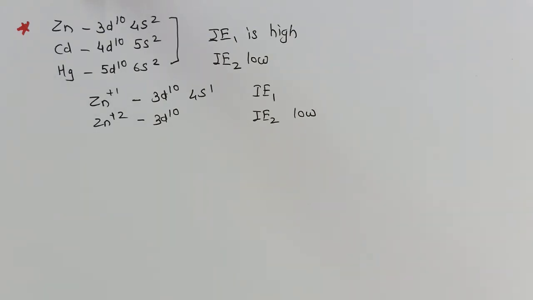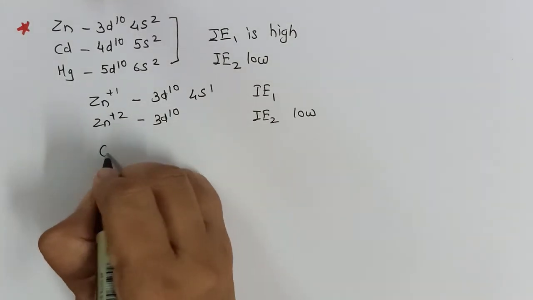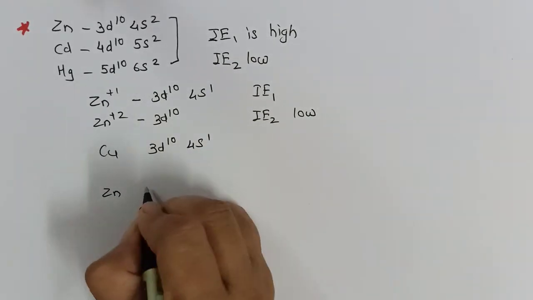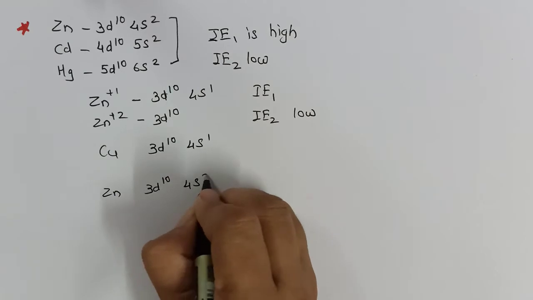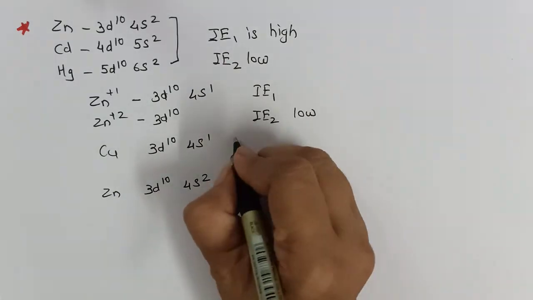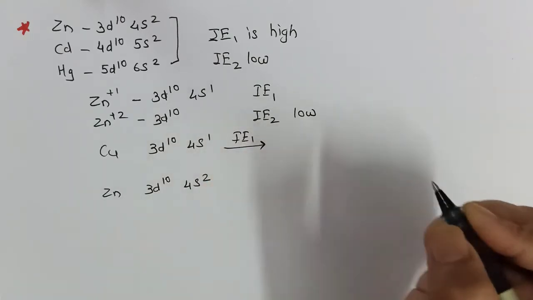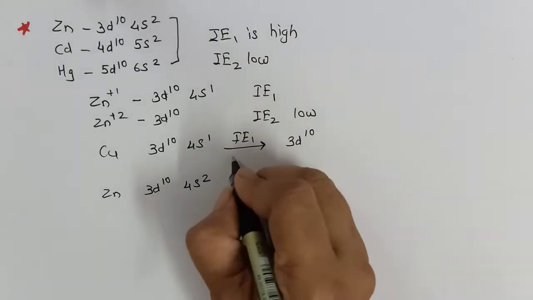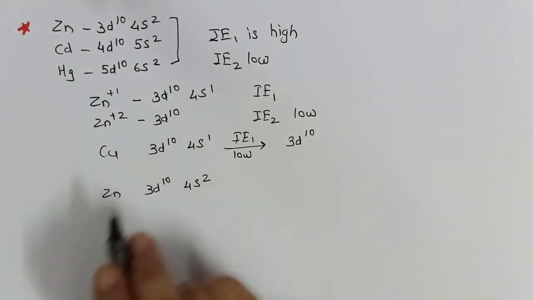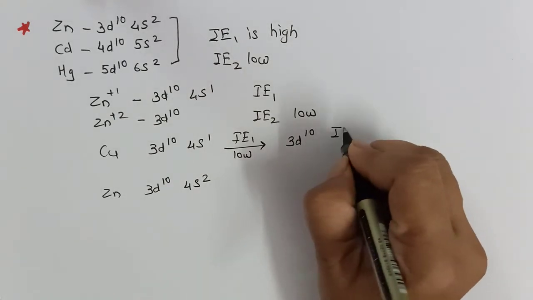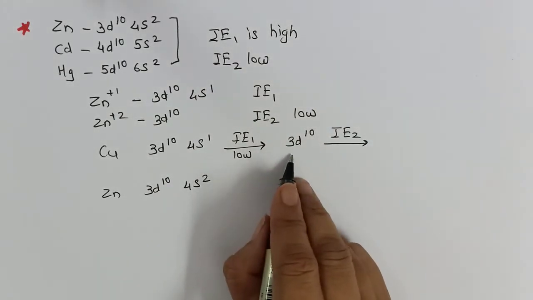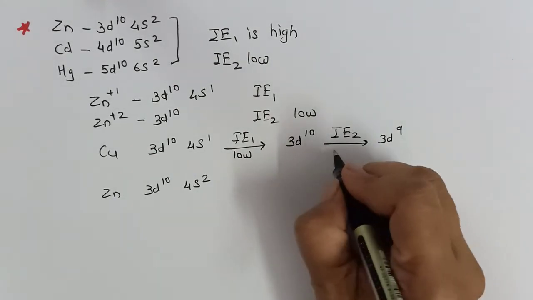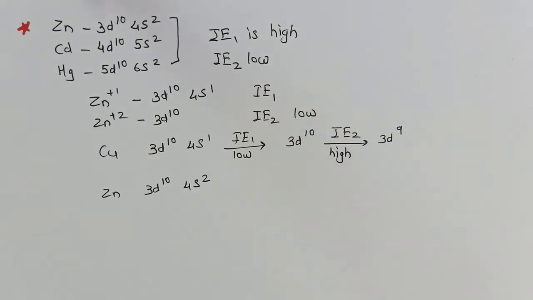Now let us compare the ionization enthalpies of zinc and copper. First ionization enthalpy of copper and first ionization enthalpy of zinc. So copper with the configuration 3d10 4s1, and zinc with configuration 3d10 4s2. When copper loses its first electron, IE1, it becomes 3d10. So it is comparatively low because only the loss of one electron will give it stable configuration. Now if I want to remove one more electron from this stable configuration, it becomes difficult and it will achieve 3d9 configuration. Second ionization enthalpy will be high.